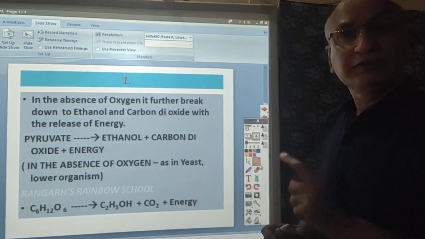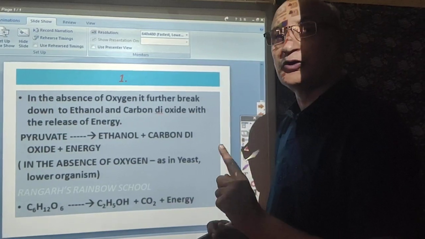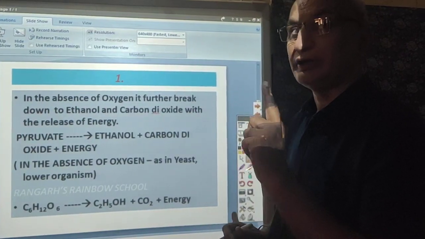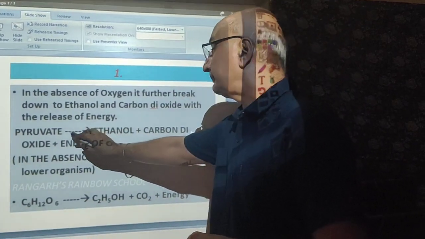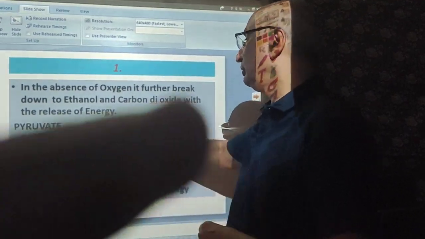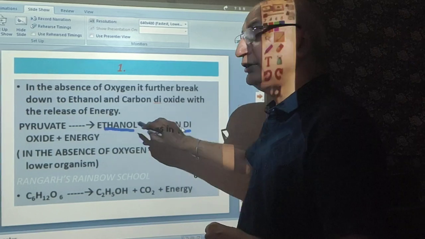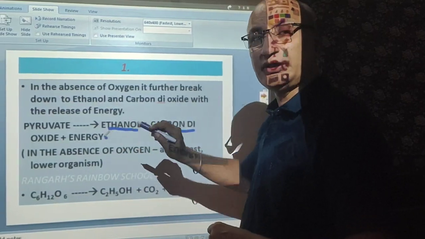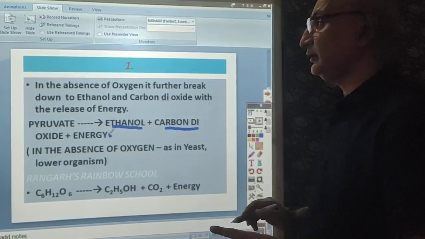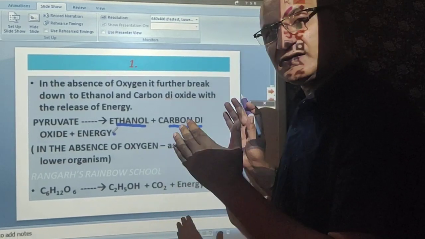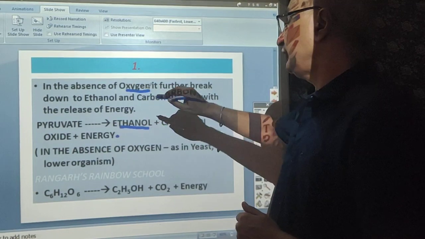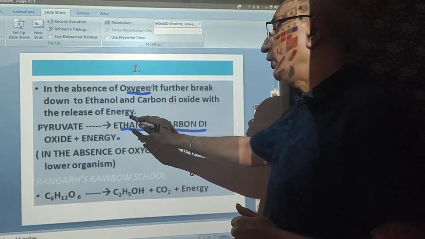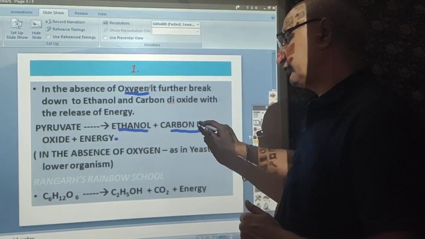Number one, in the absence of oxygen, meaning under anaerobic conditions, this pyruvate breaks down into ethanol and carbon dioxide and liberates energy. So the first possibility is that the pyruvate formed inside the cytoplasm, in the absence of oxygen, further breaks down into ethanol and carbon dioxide.